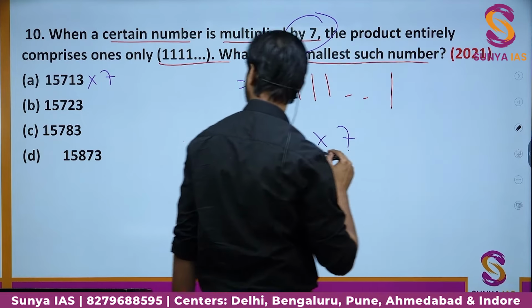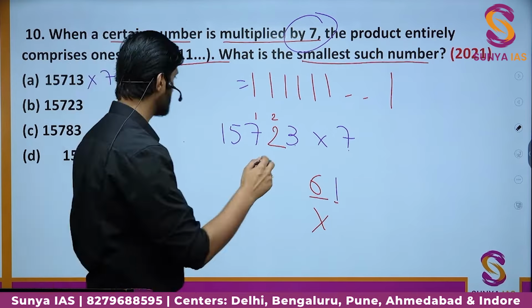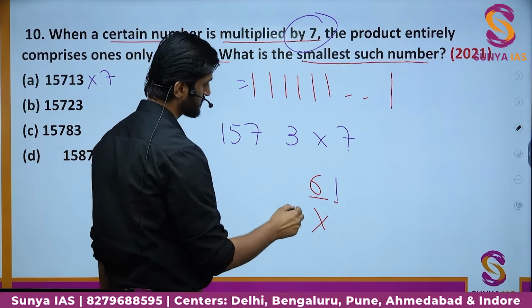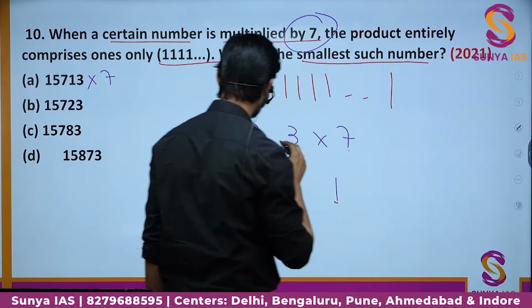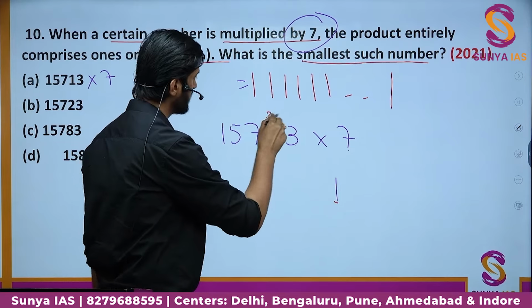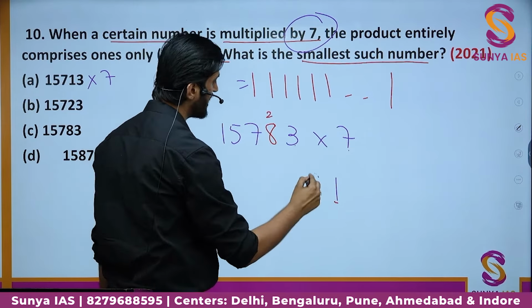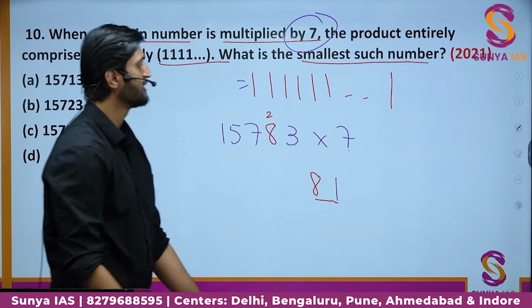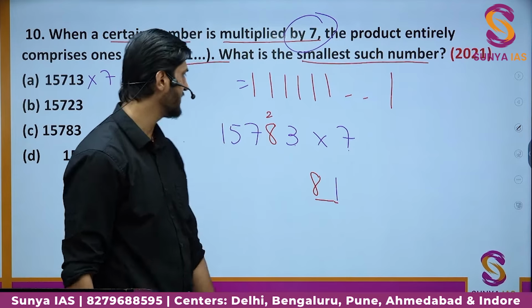Let us now take the case of 1, 5, 7, 8, 3. 7 3s are 21, 2 in carryover, 7 into 8 will be 56 and here will be 58. 8 will be the last digit here. That will also not satisfy the criteria.